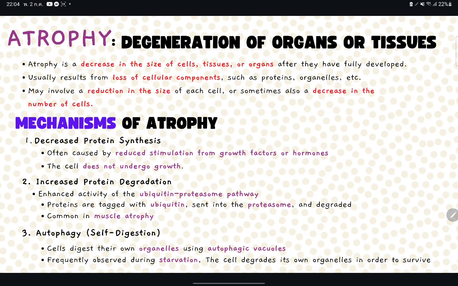Mechanisms of atrophy. 1. Decreased protein synthesis. The cell does not undergo growth. 2. Increased protein degradation, with enhanced activity of the ubiquitin-proteasome pathway. 3. Autophagy. The cell degrades its own organelles in order to survive.